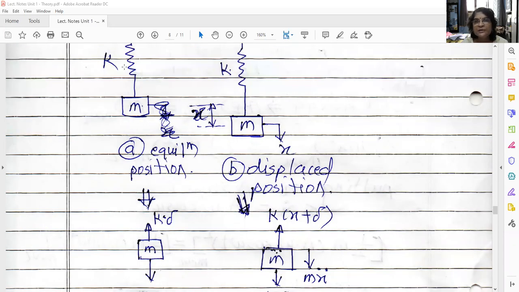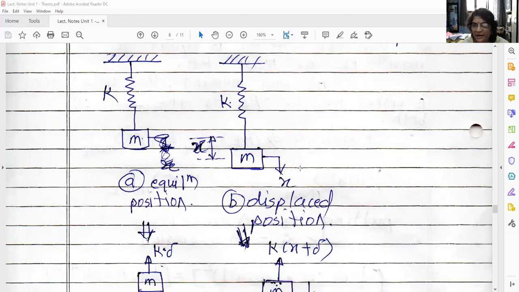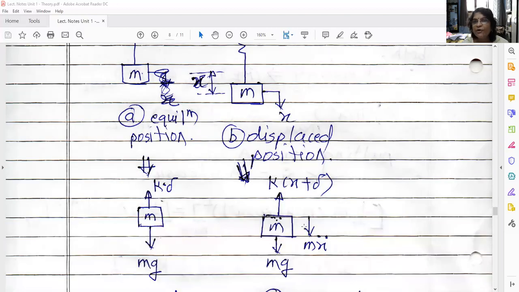Now let us consider that we want to vibrate this object. I want free vibrations, but I have to disturb the system, as it is not going to vibrate on its own. So I will pull this mass downward by a certain amount x and release it. What will happen? This mass will vibrate up and down about the equilibrium position. Consider any moment, at any time t or at any instant, the mass has displaced to position x. So we have to draw the free body diagram for this condition now.